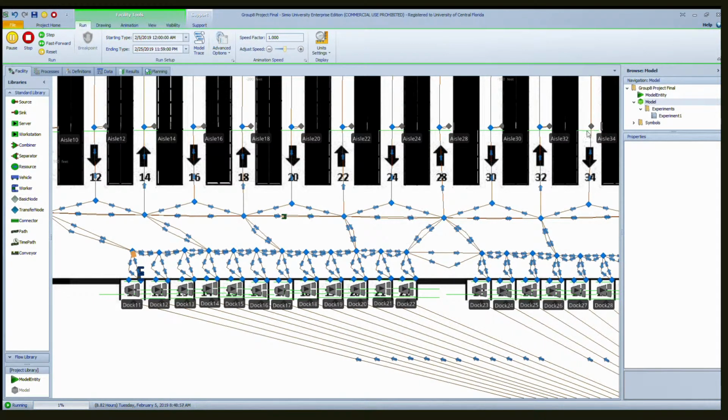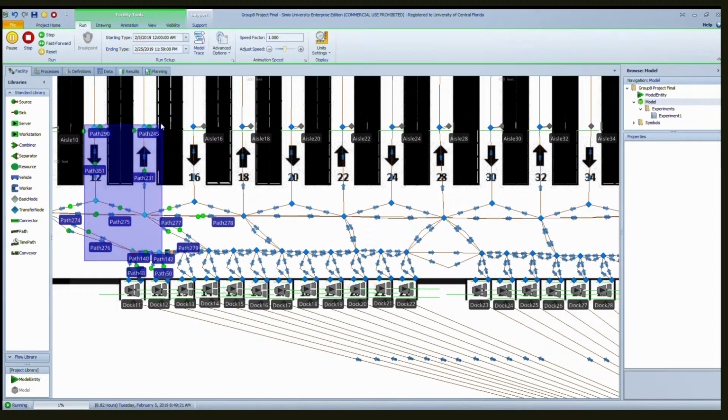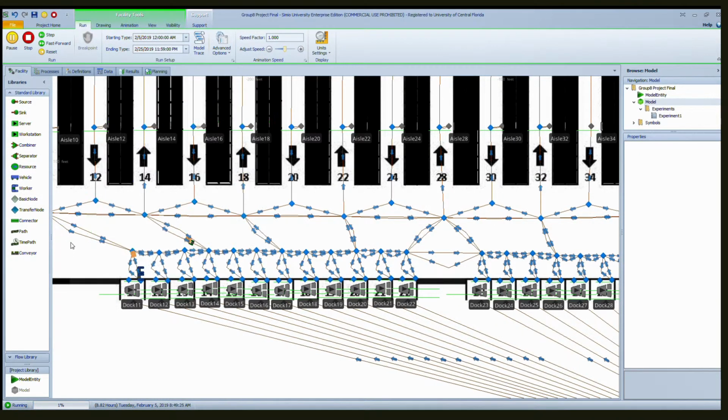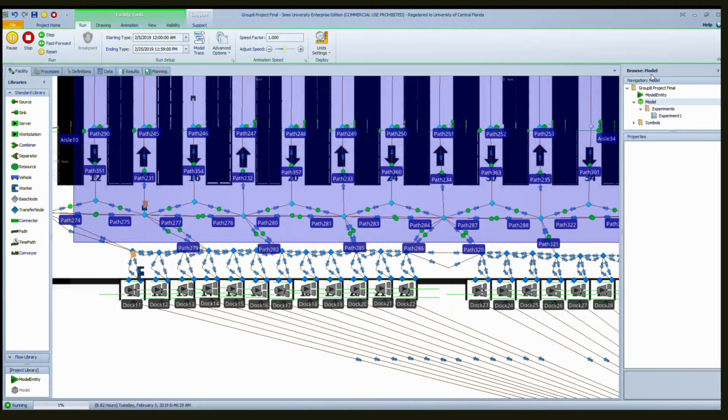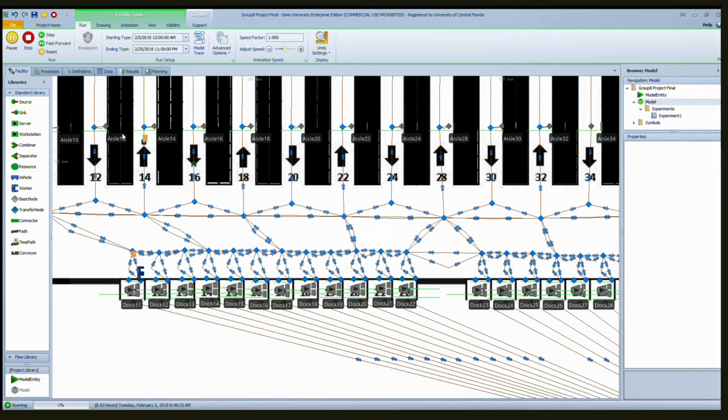This node right here is the only one that is giving us a problem, and it's because when we created the network with all these paths up here, they're part of the same network, so these workers are only allowed to move in that network. It is giving an error saying that it doesn't have a way to get back. I pretty much deleted and changed everything a couple of times and redid the network, and that aisle for some reason is not catching up with everything else.